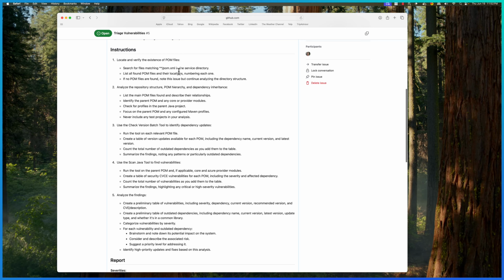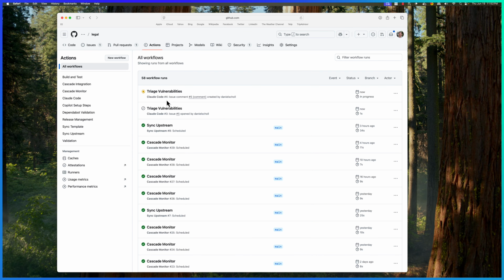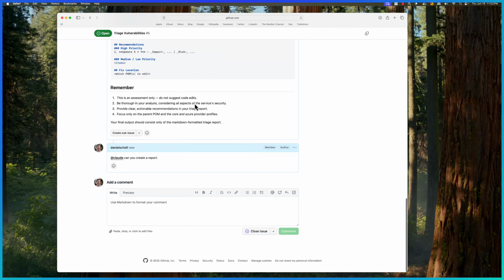What should have happened here is Claude Code, the autonomous agent, is going to go to work on the issue, and action has already started. And in a few minutes, it will start to reply to this. So we'll wait for the autonomous agent to finish the work, and we'll come back.